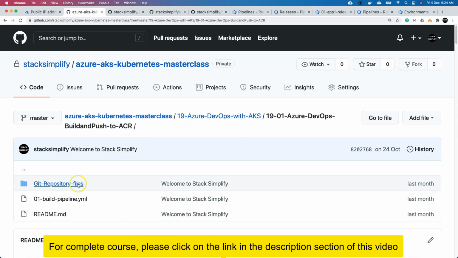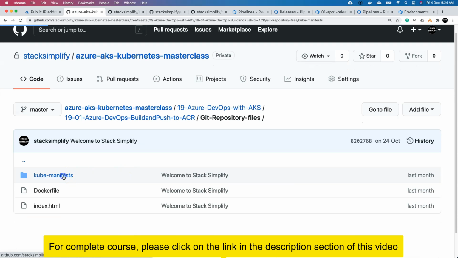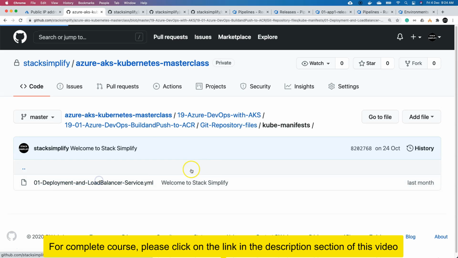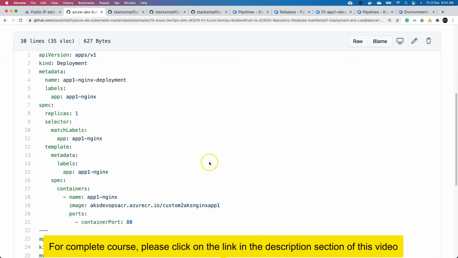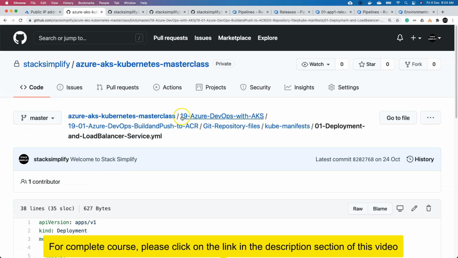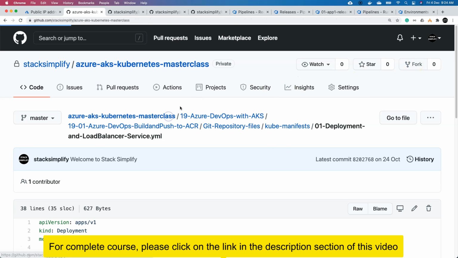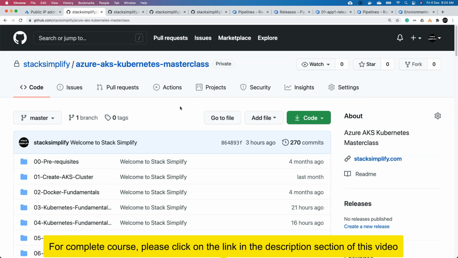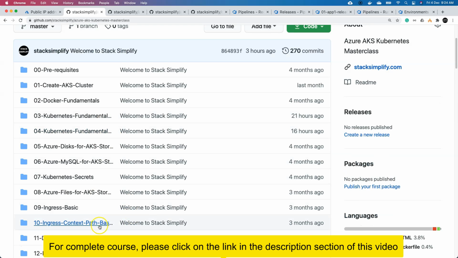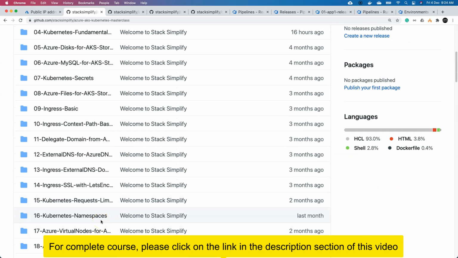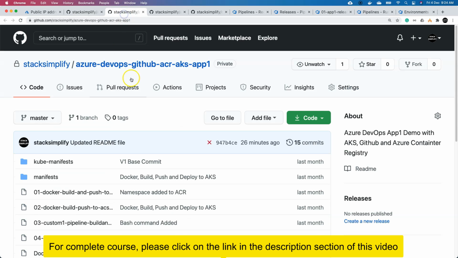In addition to that, you will also find the kube manifest folder everywhere. All the manifests you are going to execute will also be documented in a detailed way. Just by forking these repositories, you will be able to download them at your side and start using all the use cases implemented as part of this course. So these are the 4 repositories.